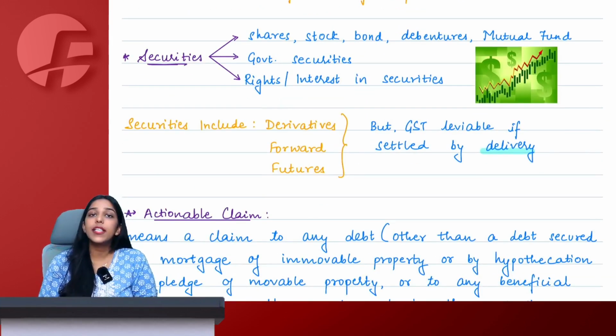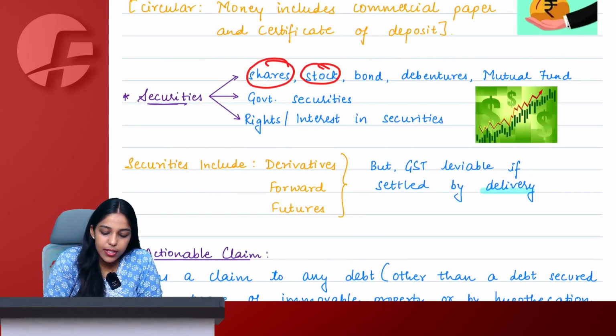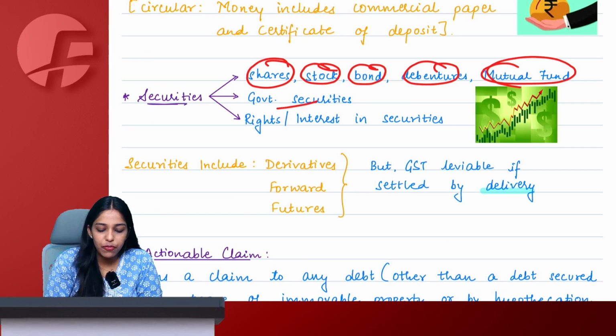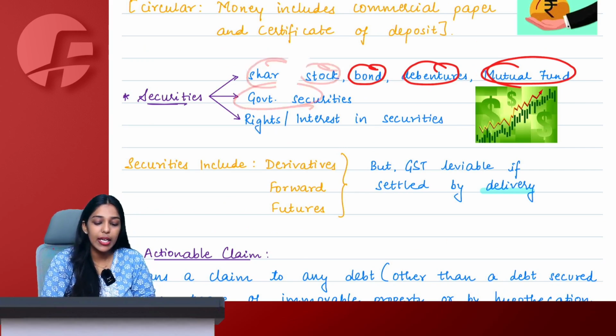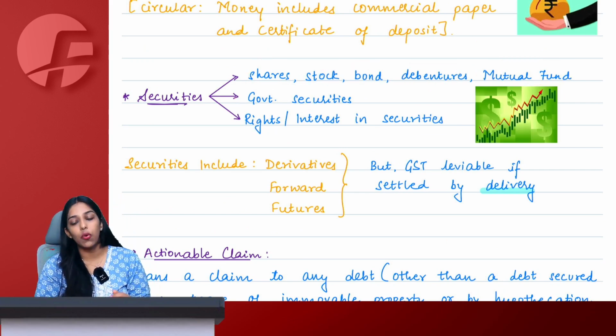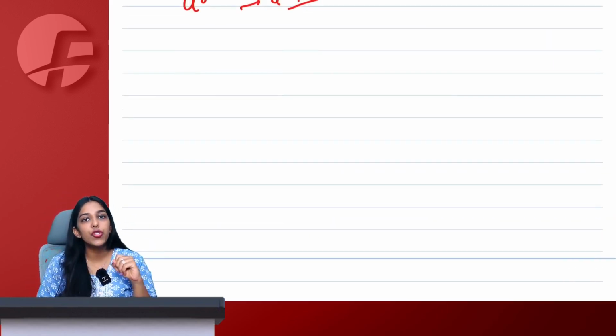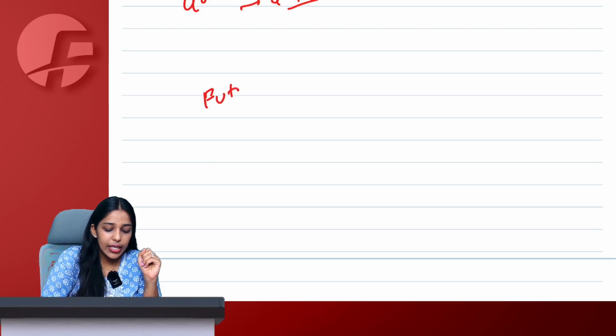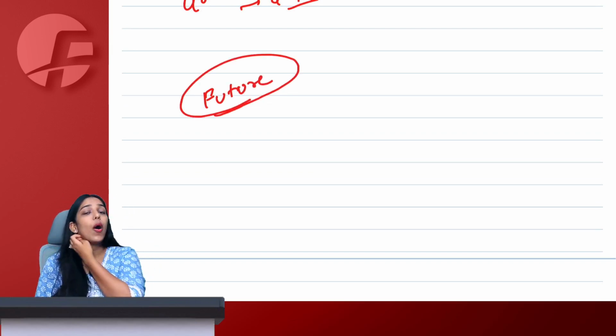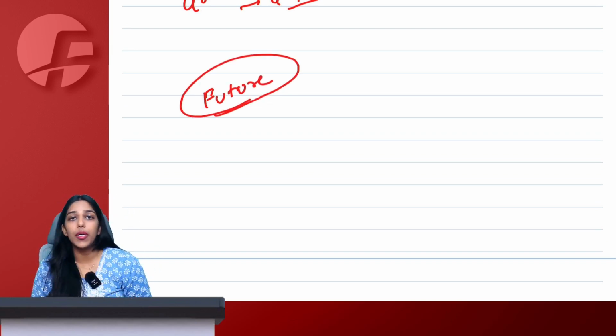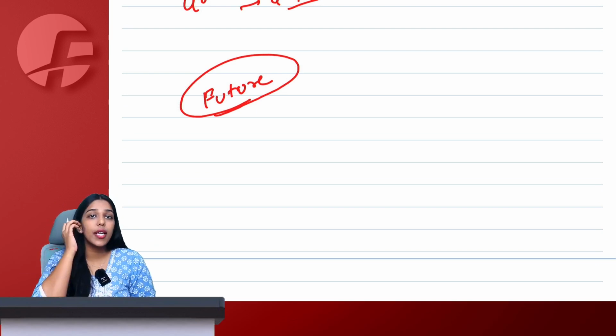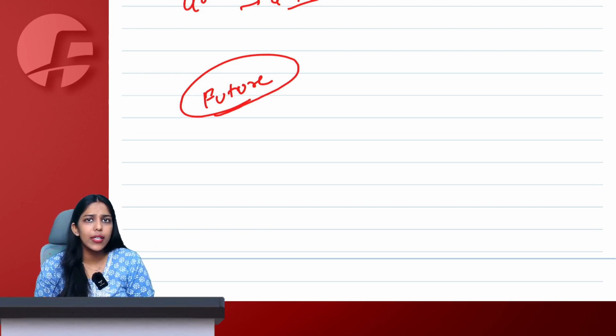Okay, ma'am. Security means any kind of shares, stock, bond, debenture, mutual fund, government security, right in security, everything is security only. Ma'am, what about derivatives, forwards and futures? Let's say I enter into a future agreement, options or forwards. Will that also be considered as security and GST not applicable?